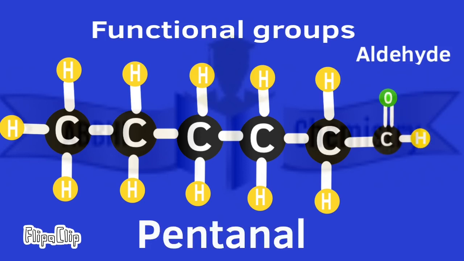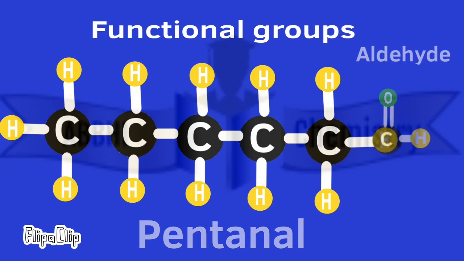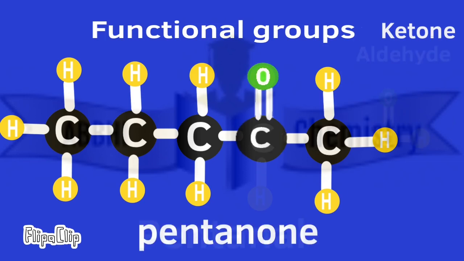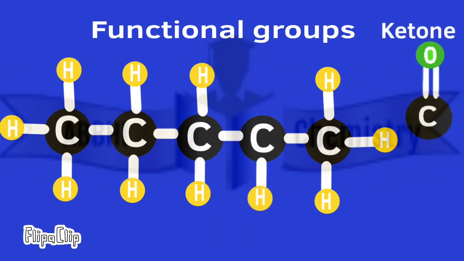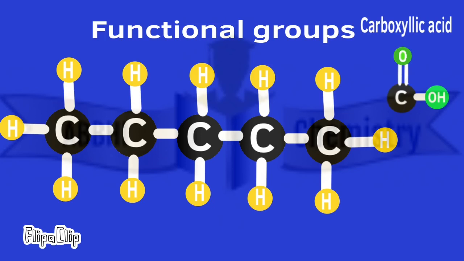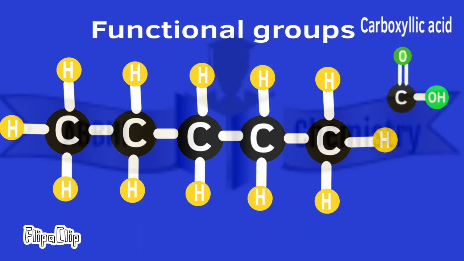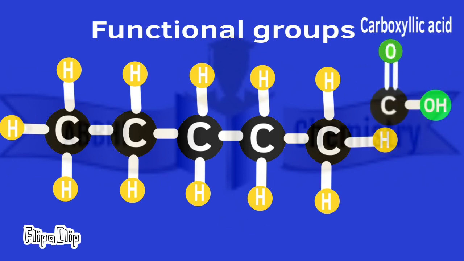Another functional group is aldehyde, that is CHO. It binds with pentane to form pentanal. The next functional group is ketone, CO. An important point is that it should have carbon on both sides of the functional group. It is called pentanone. The last functional group is carboxylic acid, which is COOH. It is denoted by oic acid, and the compound is called pentanoic acid.